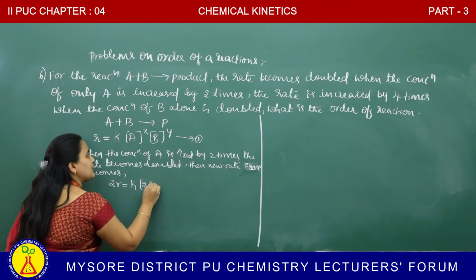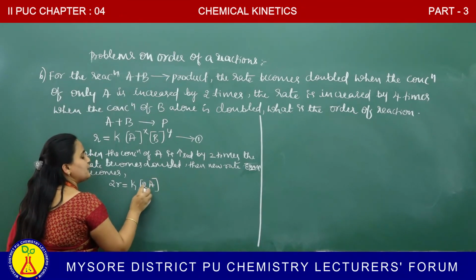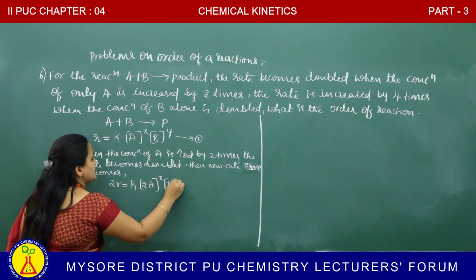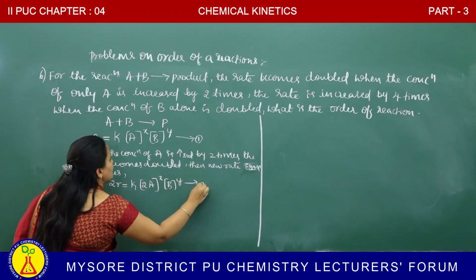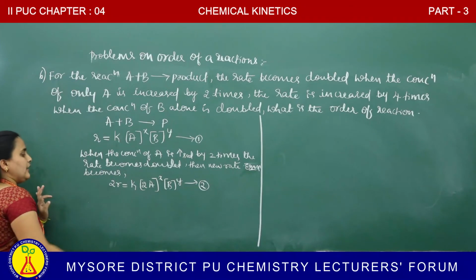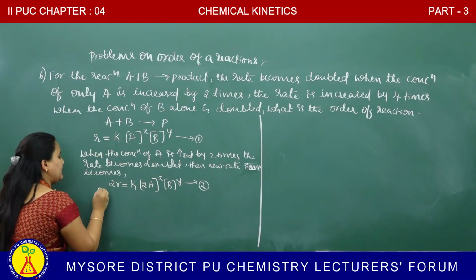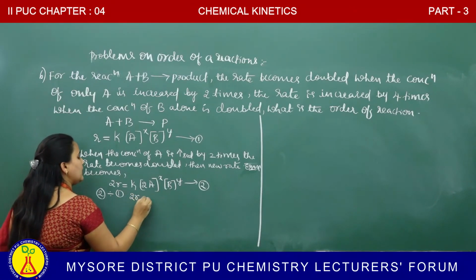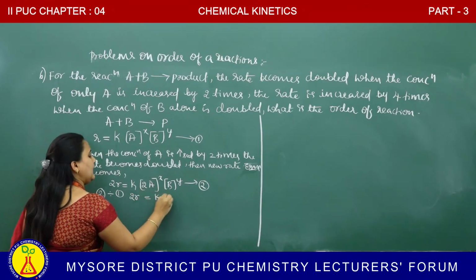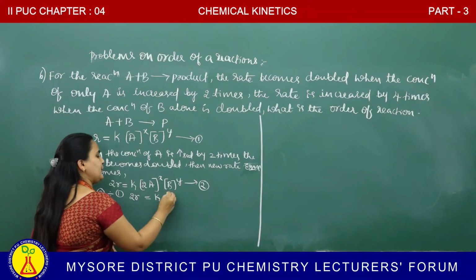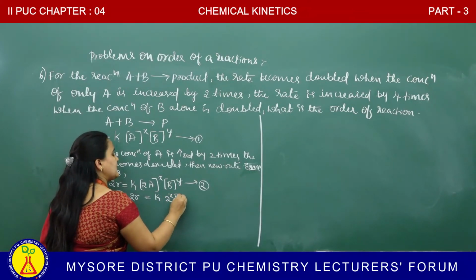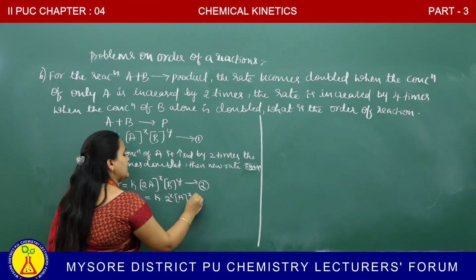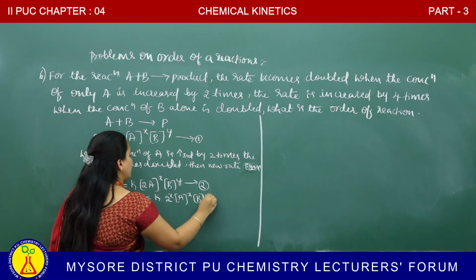When the concentration of A is increased by 2 times, therefore multiplied with 2, A to the power of x. B is kept constant. This equation is named as 2. Equation 2 divided by 1. We get 2R is equal to K, constant outside, 2 times molar concentration of A to the power of x, molar concentration of B to the power of y.